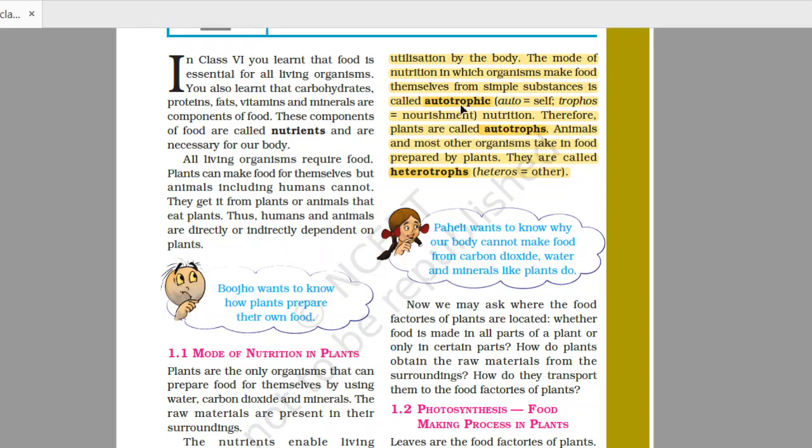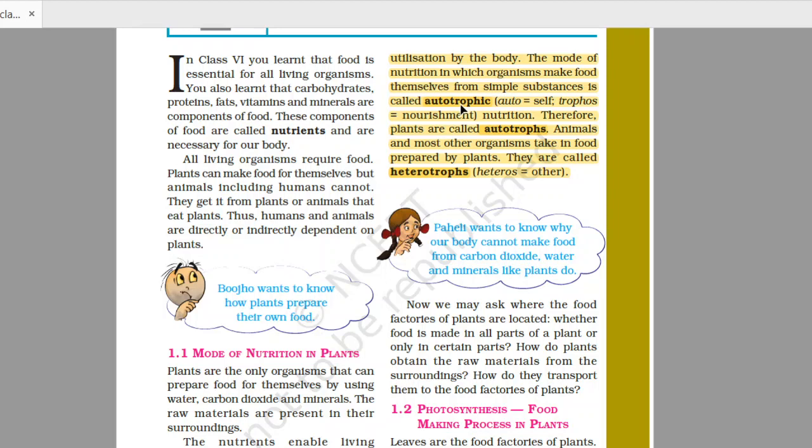Number one, autotrophic nutrition. Auto means self and trophos means nourishment. So the type of nutrition in which the organism can prepare their own food is called autotrophic nutrition, and such organisms which show autotrophic nutrition are called autotrophs. For example, plants can prepare their own food by the process of photosynthesis,